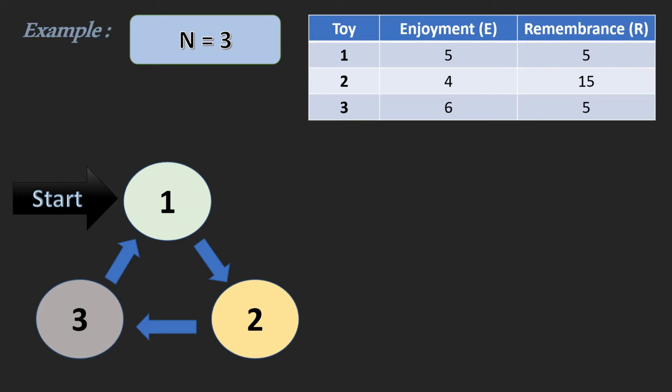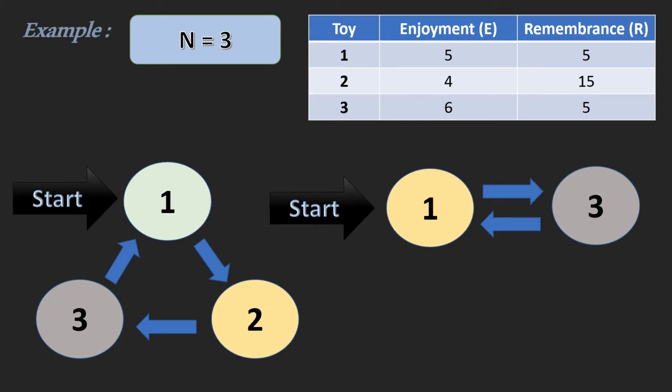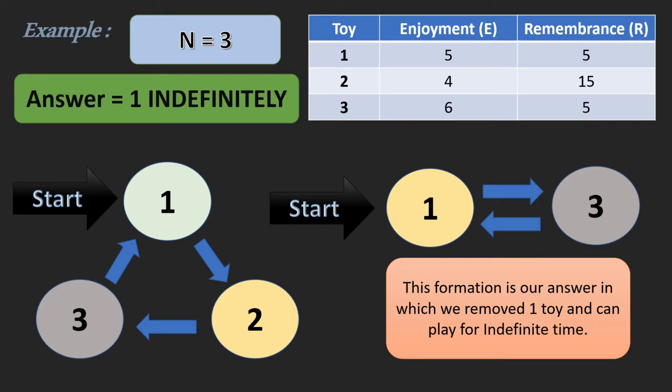Now consider this. We remove toy number 2, then our structure becomes like this. First he plays with toy 1, then 3, then again with 1, then 3, and so on. This structure will go for indefinite time. So this is our answer. So we print 1 and indefinitely as answer.